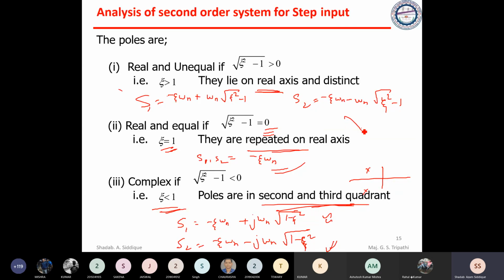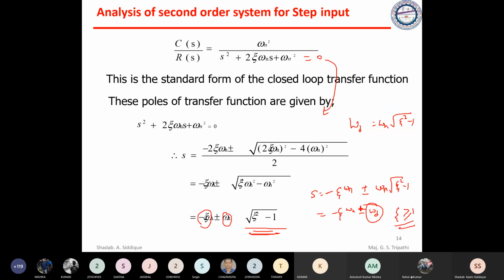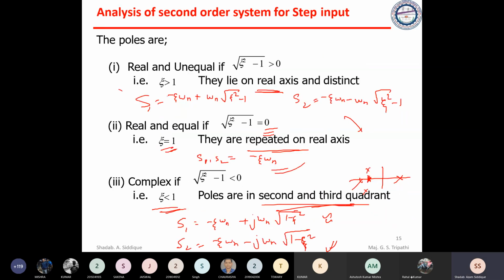And for this one, that will be a distinct pole, which will be here or maybe here, and will be presented at this point. Okay, the two roots. So I hope this is correct. We will start from this point in the next class and discuss it.